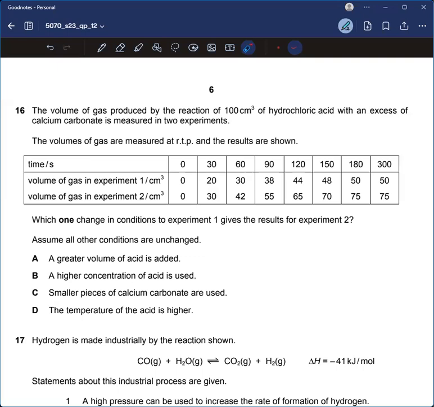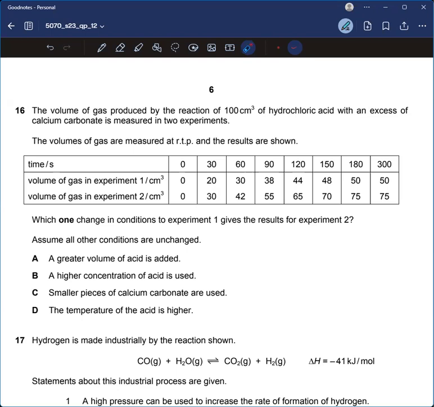So here we can see that at the end, the final volume of the gas produced is also higher in experiment number 2 than experiment number 1, which means that the mass of the calcium carbonate is changed, or no?